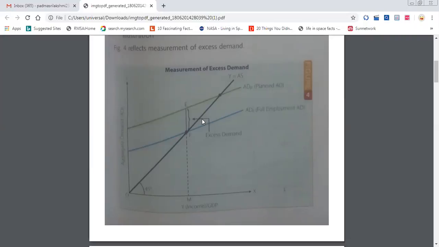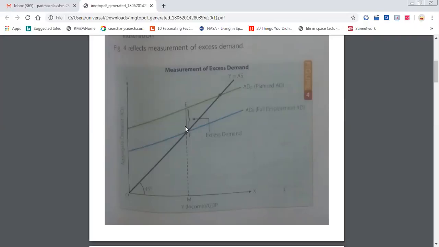So the economy, government or central bank should take some measures to fulfill the demand of people, government or firms, whomever it may be. All their demands must be fulfilled. That measurement we will see in the next class. Here we are going to see the reasons for this excess demand and the consequences of this excess demand alone. These two concepts only we are going to learn.